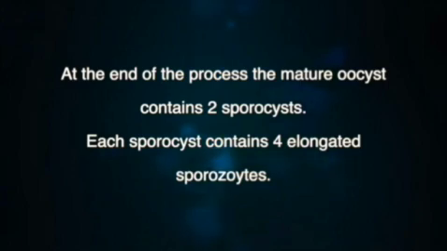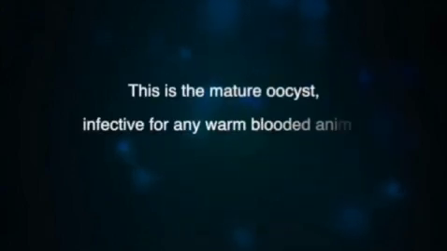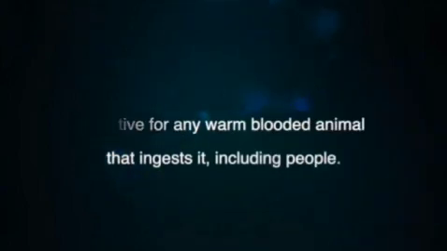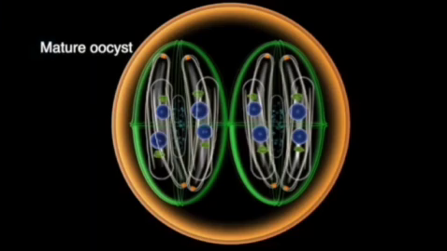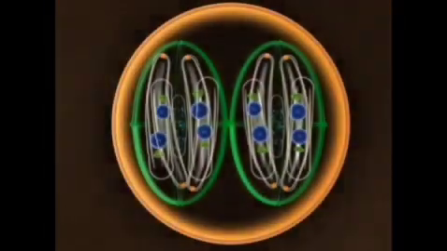Each spore cyst contains 4 elongated sporozoites. This is the mature oocyst, infective for any warm-blooded animal that ingests it, including people. The oocyst itself is also protected by a cyst wall that is resistant to the environment. When a cat defecates close to a pasture or vegetable garden, these will become contaminated with oocysts. Moreover, the oocysts can contaminate and be carried by a water source. The oocysts are very resistant, and during variations in temperature and humidity, remain viable and infective for a long time.